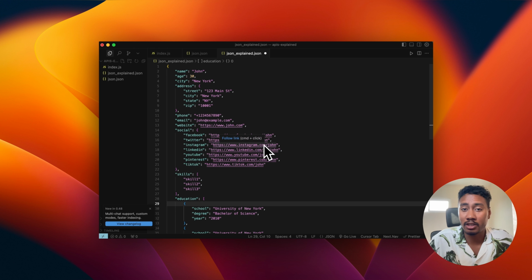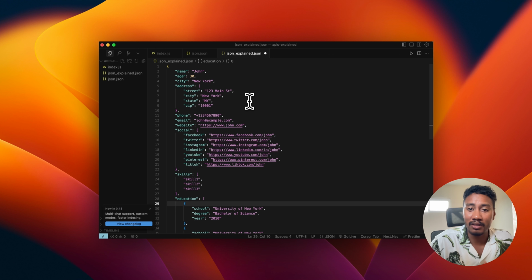To give an analogy, we have a backend, which could be like a table, like a spreadsheet, where the name, the age, and the city can be the columns, right? And John, his age, New York, the specific user, would be the rows, right? So when we look at the JSON, we're pretty much looking at the different data points that are stored for a specific user on the back end, in the database somewhere, right?